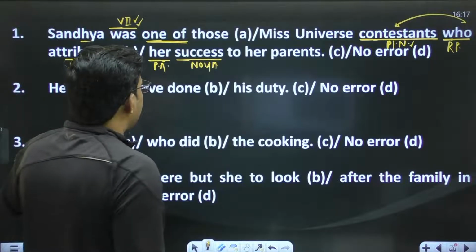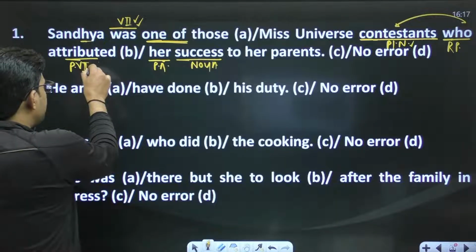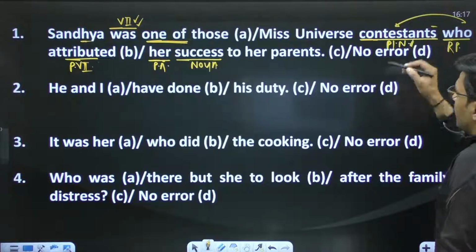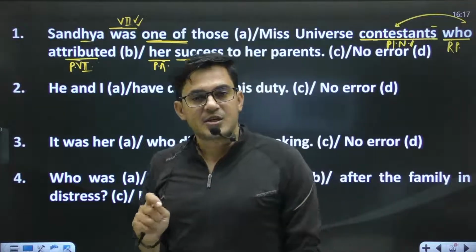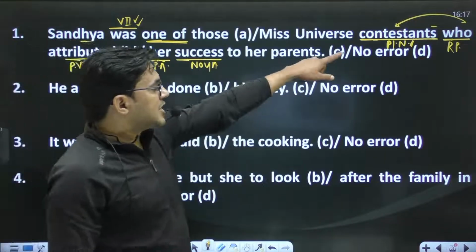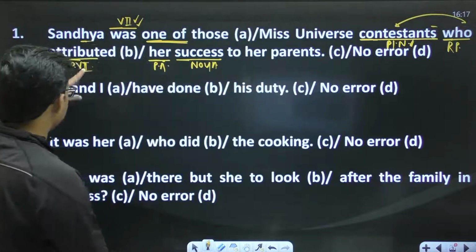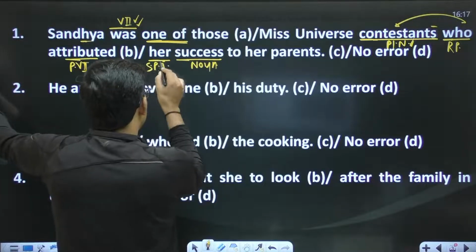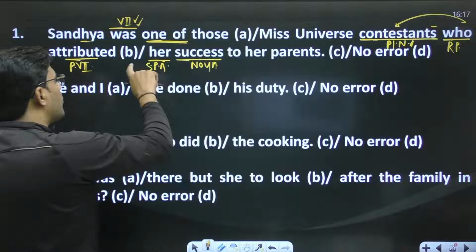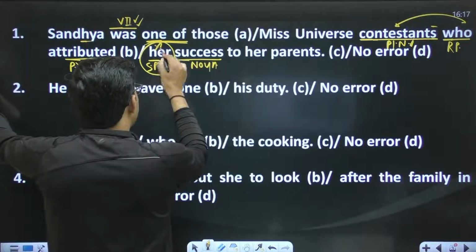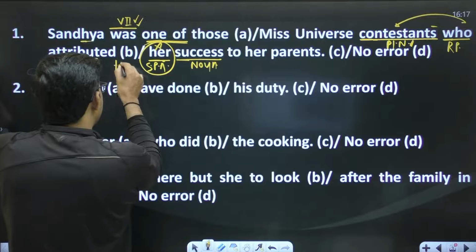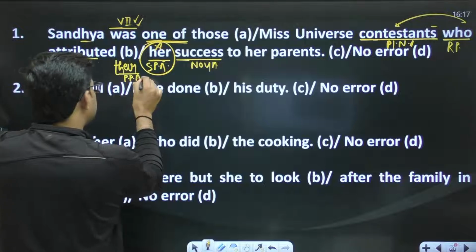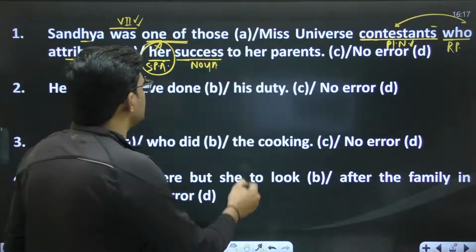But make sure, as we know, which is the subject of this verb? The subject of this verb is contestants, plural. So we are talking about plural persons. If the subject of the sentence is plural, the verb will also be plural, and according to the subject, this possessive case must also be plural. His or her are both singular possessive adjectives, so you have to replace the singular possessive adjective with a plural possessive adjective, and it will be their success to their parents.